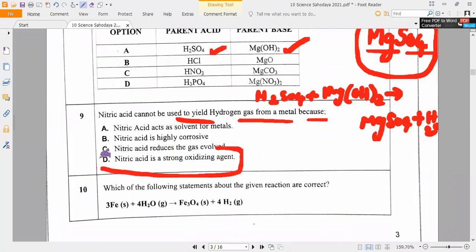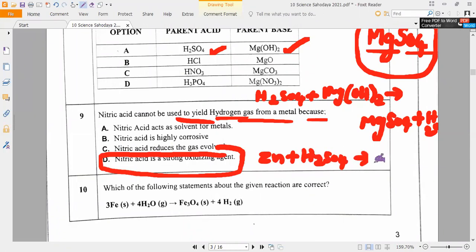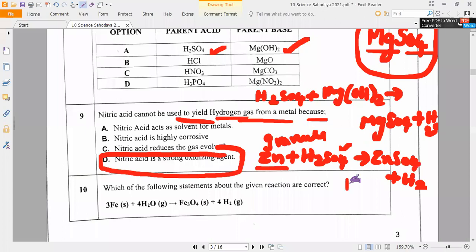Actually, we can use nitric acid also in producing hydrogen. For example, see, zinc plus H2SO4. What are the products we are getting, Nitinath? So zinc sulfate plus hydrogen gas, H2. So in this experiment, we will use zinc granules. Granules means zinc pieces. So either we can use H2SO4 or we can use HCl. Do you understand, guys?